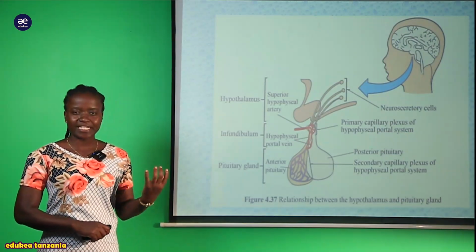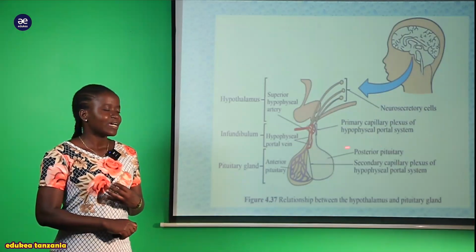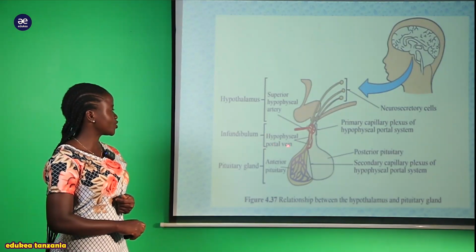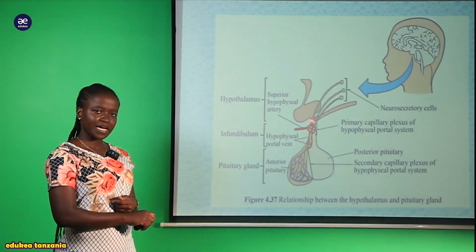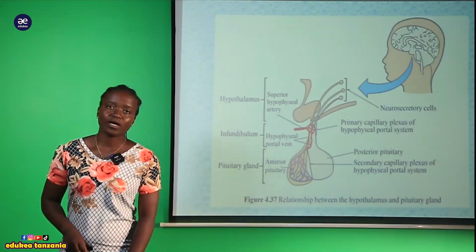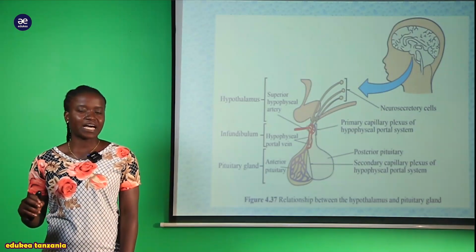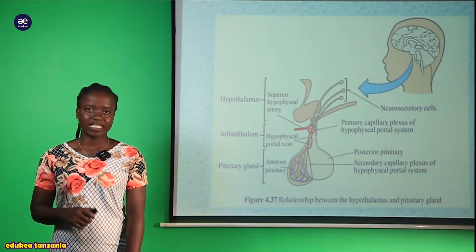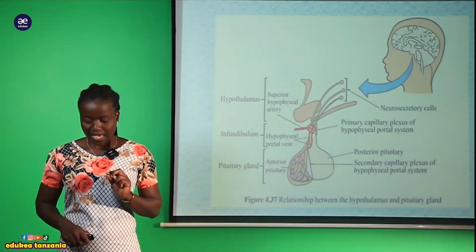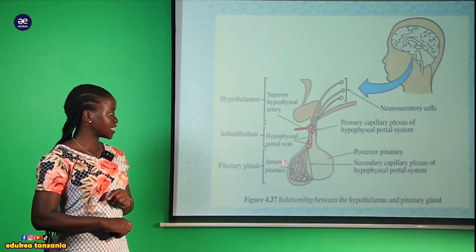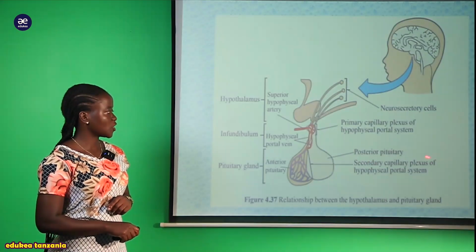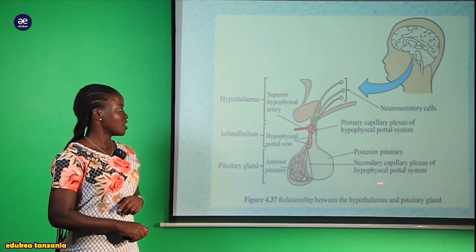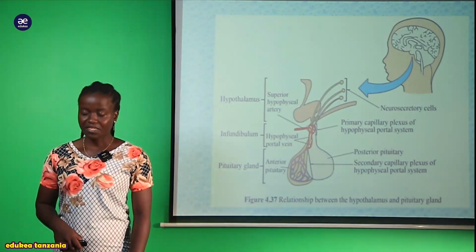The part which connects the hypothalamus and the pituitary gland is called the infundibulum. This infundibulum has a part called the hypophyseal portal vein, which is responsible for the transportation of deoxygenated blood. This one is our pituitary gland. As usual, the pituitary gland is divided into two parts. The first part is called the anterior pituitary gland. The second is called the posterior pituitary gland. And this part which is separated is called the secondary capillary plexus of the hypophyseal portal system. And that is the relationship.